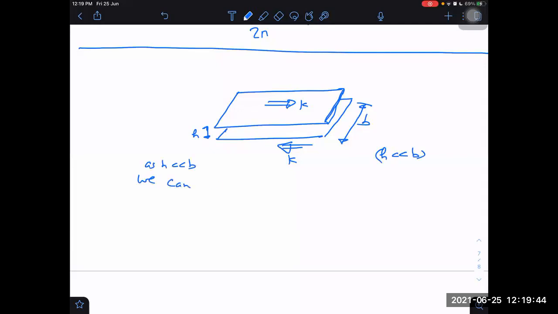H is very small as compared to B, so we can assume the sheets to be infinite, and we can use Ampere's circuital law, we can find out the field. What will be the field inside? Are you noticing I am taking current one side and the other side?